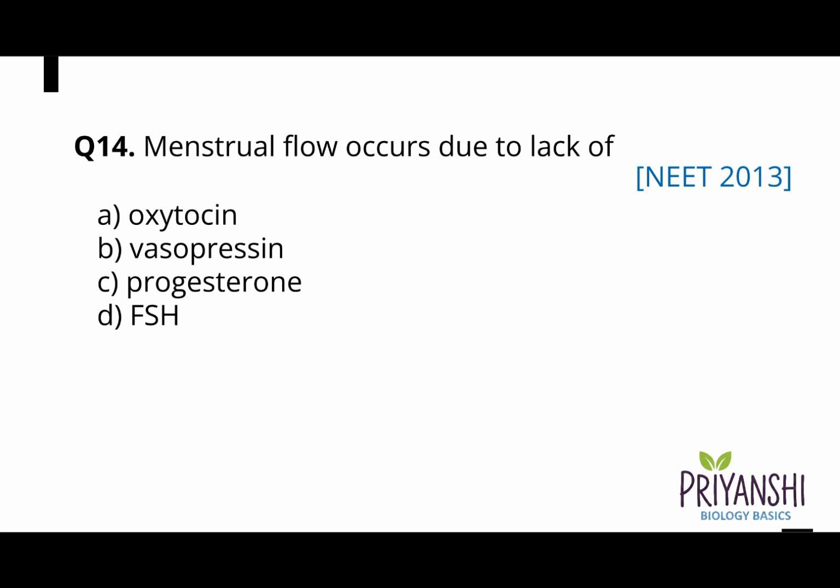Question 14. Menstrual flow occurs due to lack of A. Oxytocin, B. Vasopressin, C. Progesterone, or D. FSH, follicle stimulating hormone. And the correct answer is option C. Progesterone.